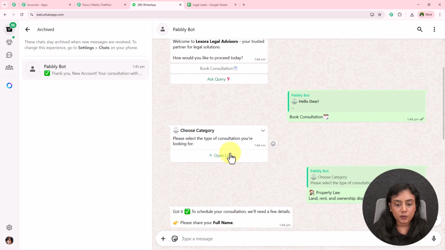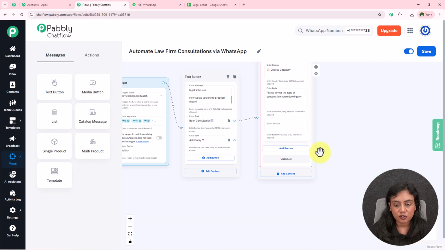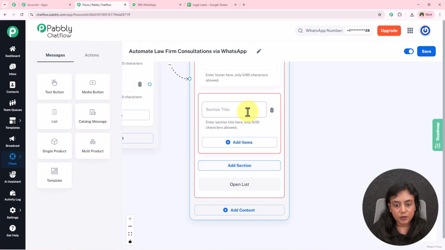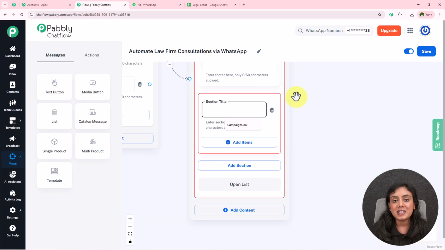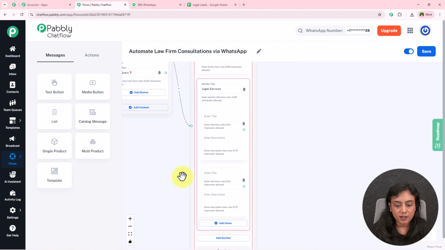So now over here for the section, these are going to be the items inside the section. So let us set up. Okay, firstly we're going to add a section, and now we have to name the section. For the name over here, my section is legal services. Okay, in this section I will add 4 items. So I'm going to add 4 items right over here.